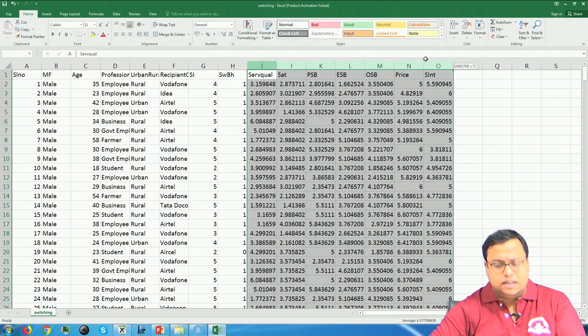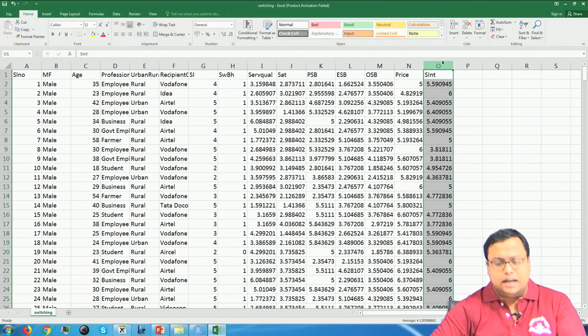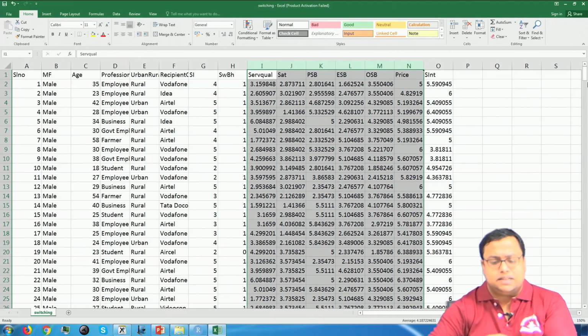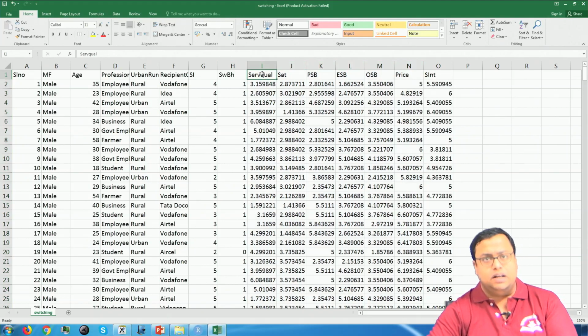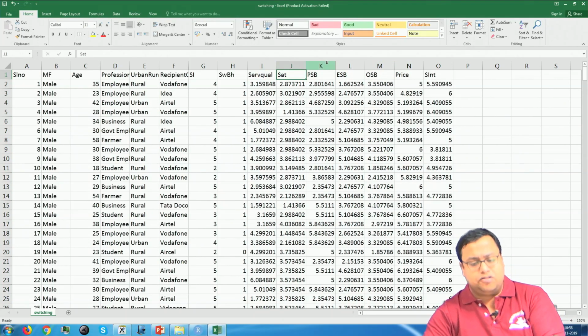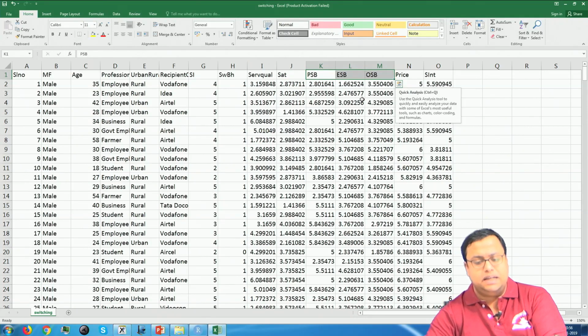So, I will focus on this SINT, which is actually switching intention, and these are other things like service quality. The first one is ServQual, that means service quality. Next one is satisfaction, and then 3 switching barriers: PSB, ESB and OSB. PSB is procedural, ESB is economic, and OSB is operational.